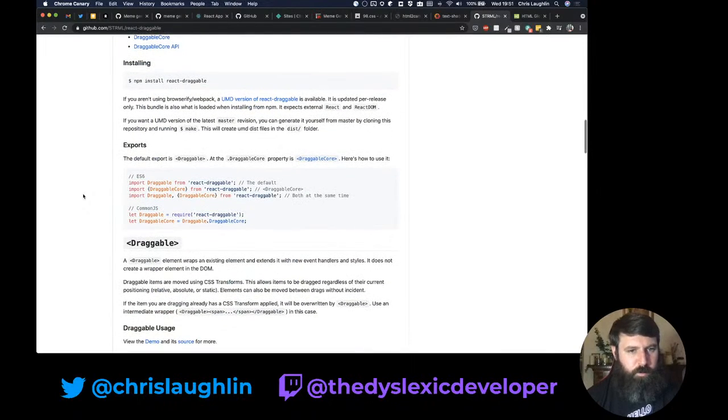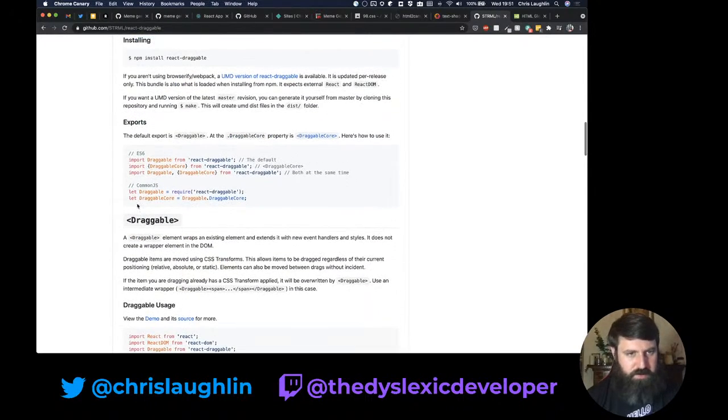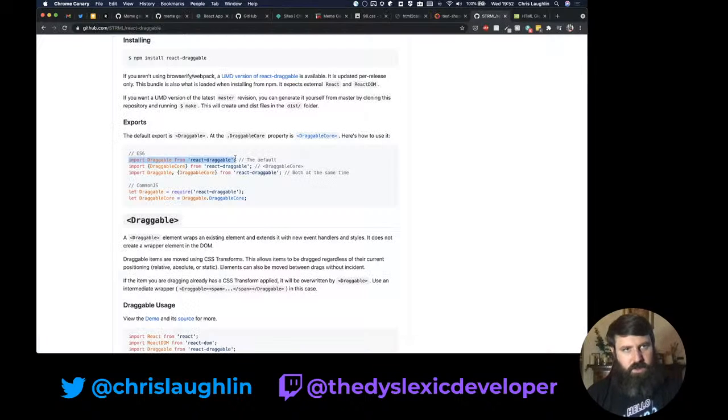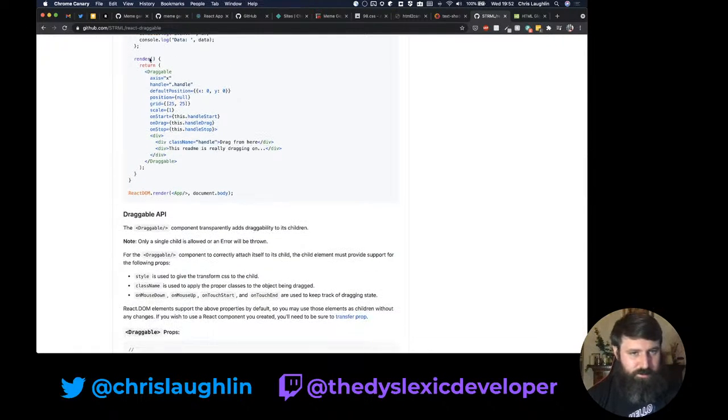So we install Draggable, which I've done already, and we import the main Draggable default API. So I'm going to be pulling in that. At the same time, we'll copy and paste that. And then based on their examples, as I said at the beginning, Hello Drunk World isn't about reading docs and understanding things fully. It's about half-assing it until it works and then saying you did something great. So they have a bunch of